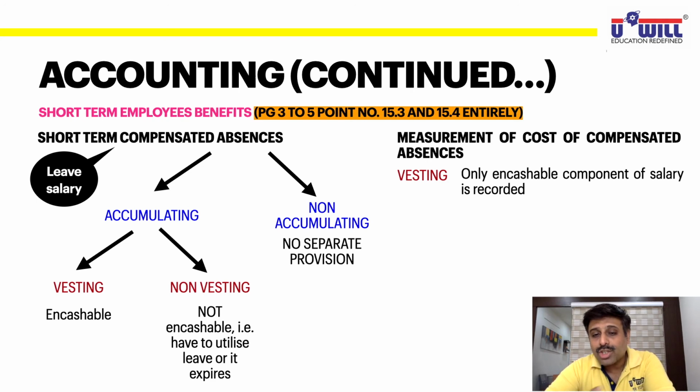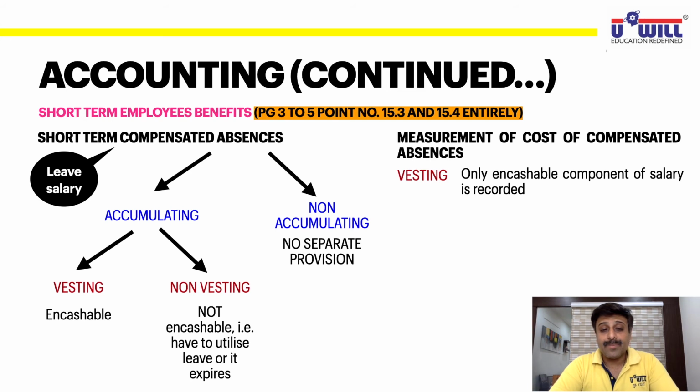No. So when we count the expense of current year and record it in P&L account debit side, which amount we will record for this 15 days leave which he has taken, not 1 lakh. We'll calculate it on the basis of 85,000, because in future, whenever we give that money to the employee, we are not going to give him 1 lakh, we are going to give him 85,000 only.